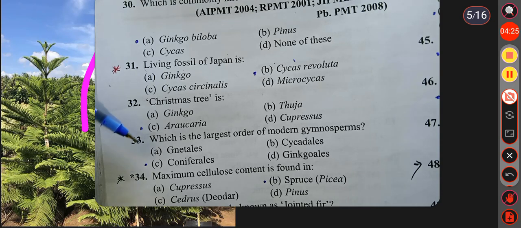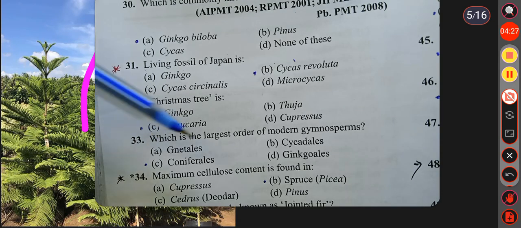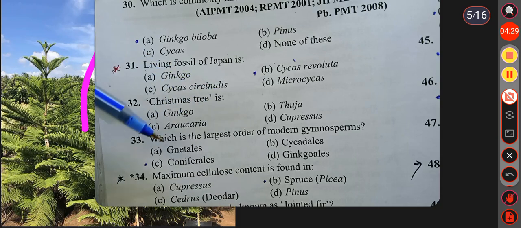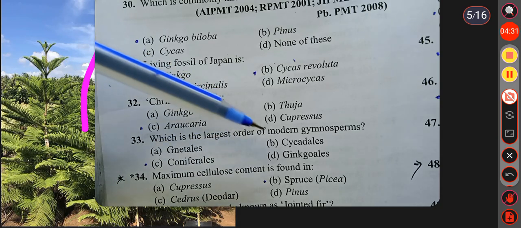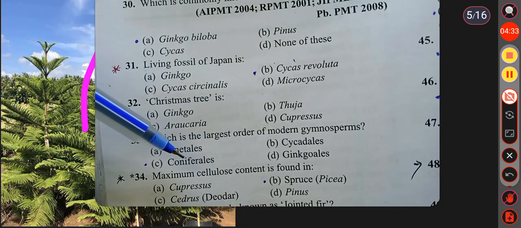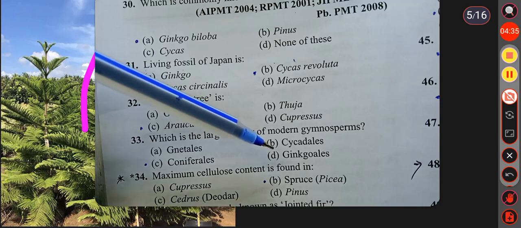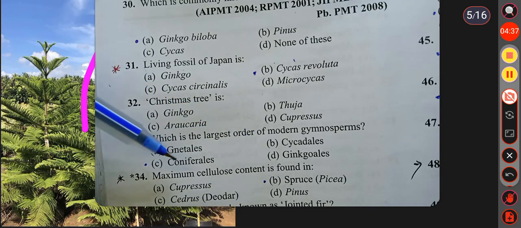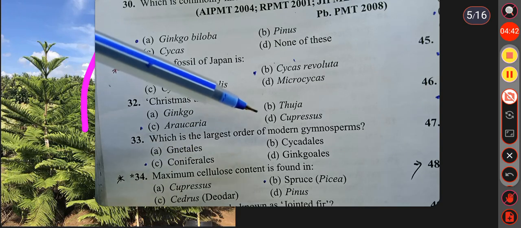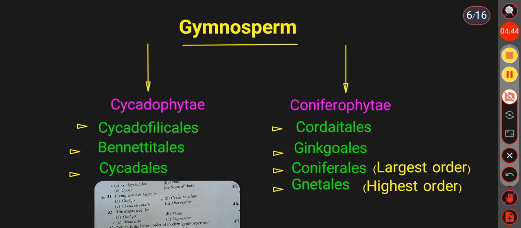Again, the question number 33. Which is the largest order of the modern gymnosperm? Option A Gnetales, option B Cycadales, option C Coniferales and option D Ginkgoales. Answer is Coniferales. Coniferales is the largest order of the modern gymnosperm.